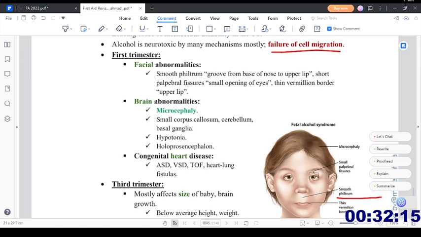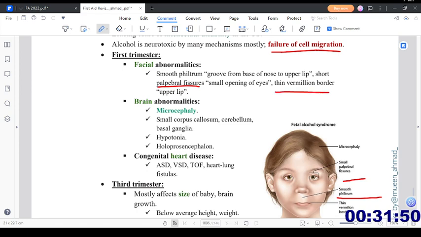Then we have a smooth philtrum, and then short palpebral fissures. So the palpebral fissures are small. Palpebral fissure is basically the opening, the visible part of the eye. Palpebra is the eyelid, so the eye which is visible between the upper and lower eyelid is present in the palpebral fissure. That is called a palpebral fissure. Small opening of the eyes and a thin vermilion border on the upper lip. The upper lip will be very thin.